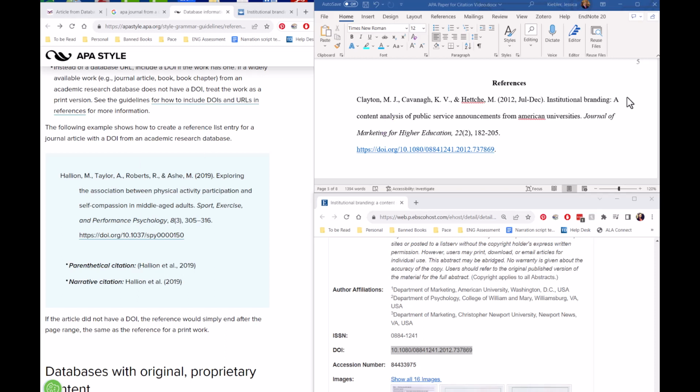The last thing I need to do is indent the following lines after the first to finish off my citation. I'm going to go to the end of the first line and hit enter, and then tab. And then tab the following lines in. And now we have a completed APA citation for this journal article from a database.